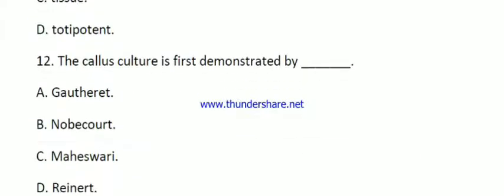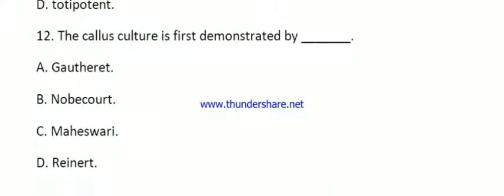Then question number 12. Callus culture was first demonstrated by. Here the options are Gautheret, Nobecourt, Maheshwari, then Reinert. Here the right answer is Gautheret, who first demonstrated callus culture.